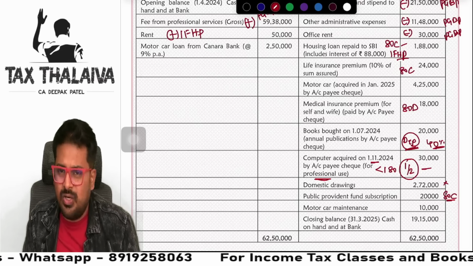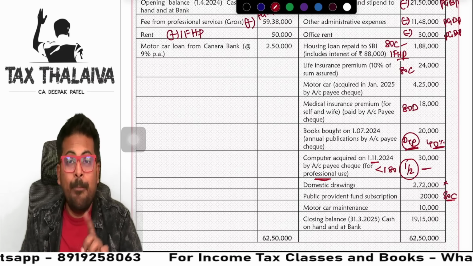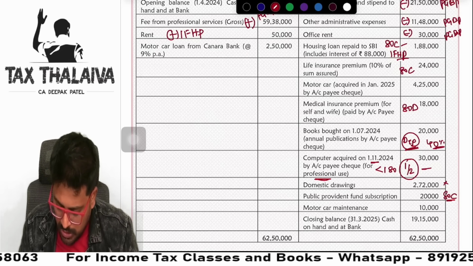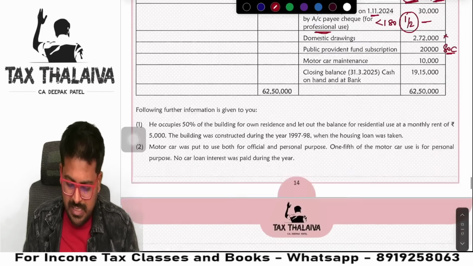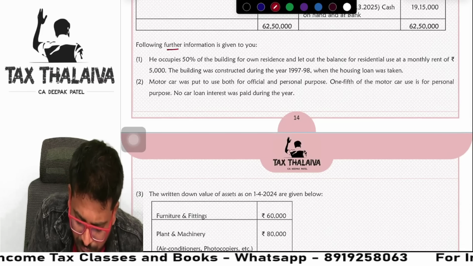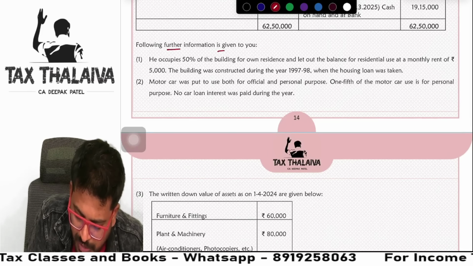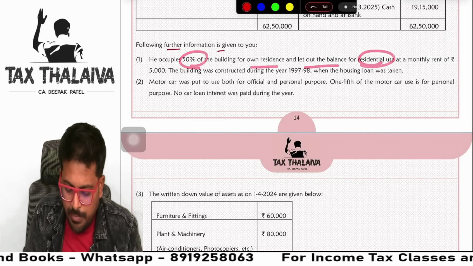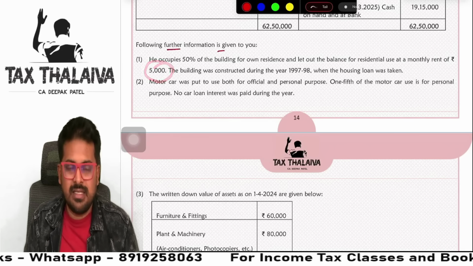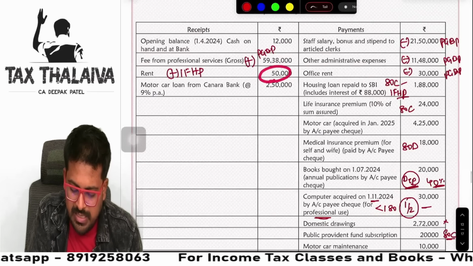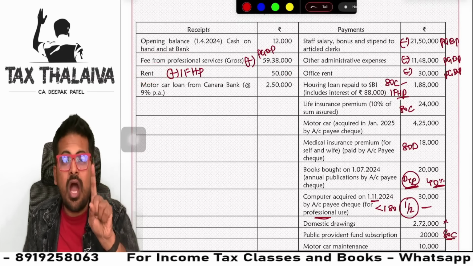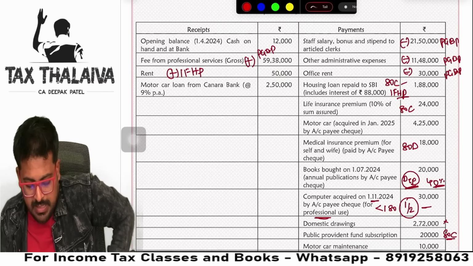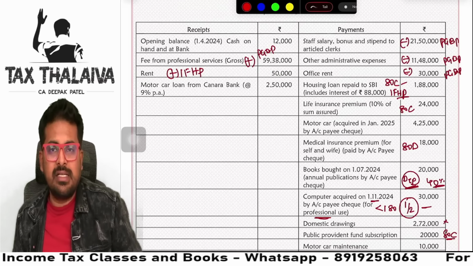Motor car maintenance, normal motor car, if it is used for business purpose we will claim it as expenditure, but we do not have any information about the motor car. Closing balance is given. Next, further information is given. He occupies 50% of the building for own residence and lets out the balance of the residential house at a monthly rent of 5,000. Guys, this rent whatever is there, this only pertains to half of the property. Are you getting it? It is not a full property, guys. Half of the property only it is.